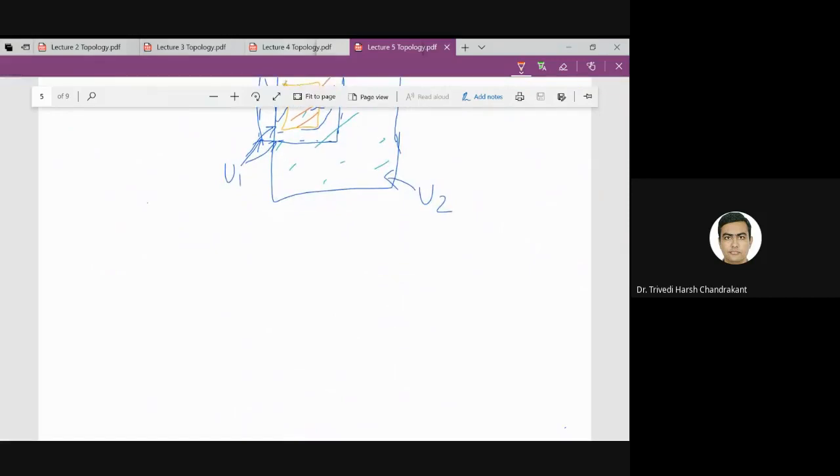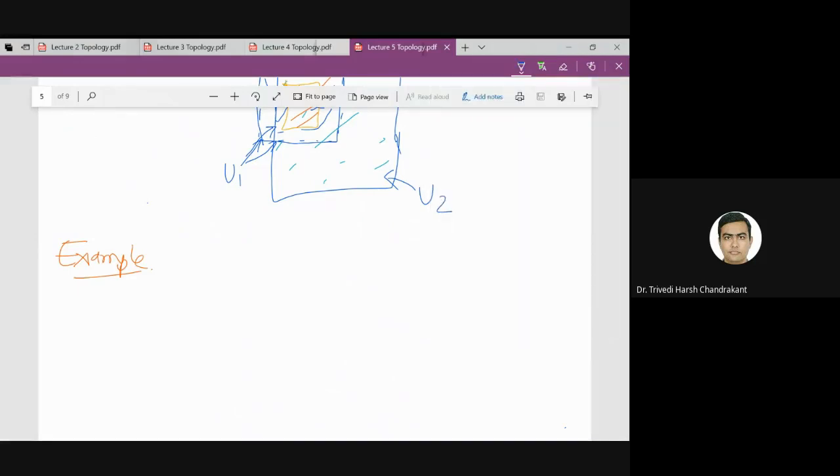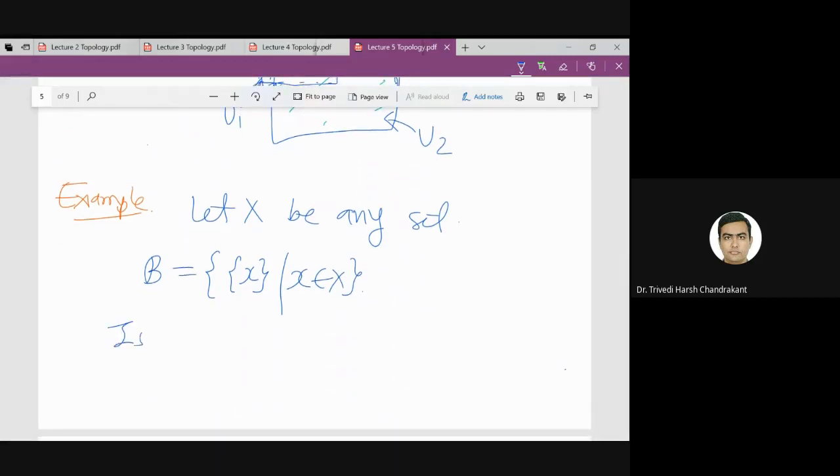One more example I would like to explain. Let X be any set. Can we verify that B, where I am taking the singleton sets of X, satisfies both properties for a topology on X?